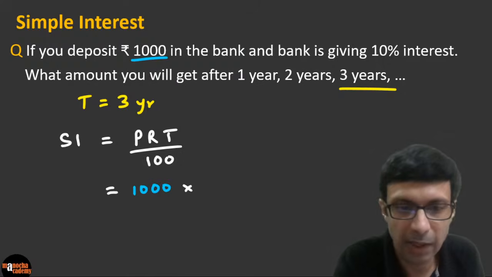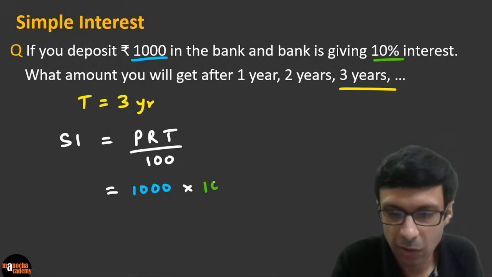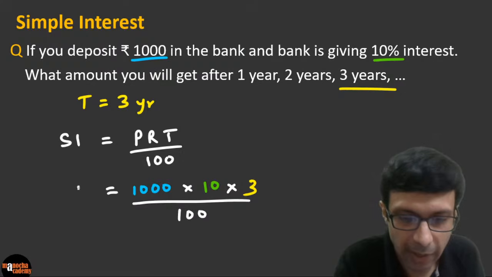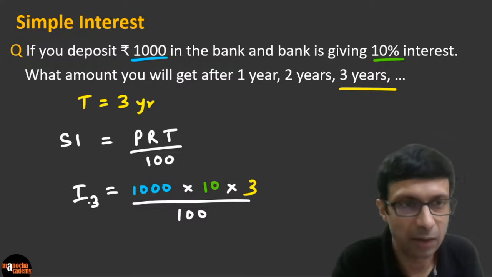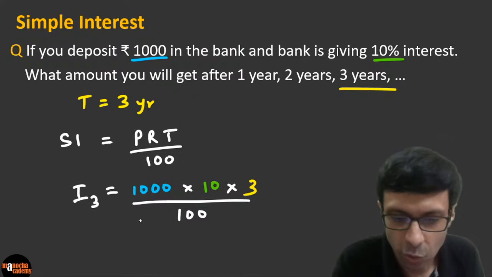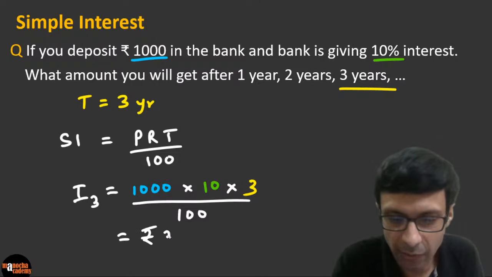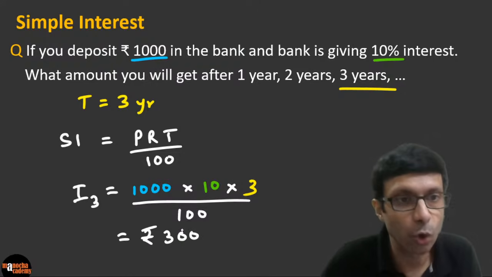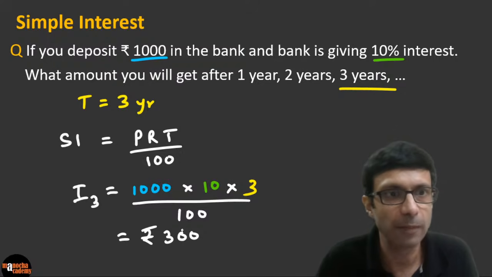The rate is still the same, 10%, so 10 there, and this time the time is 3 years, divided by 100. We can call this I3, the interest after 3 years. So what is the interest working out to be? Rupees 300. So guys, what will be the total amount after 3 years? Can you tell me? What will be the total amount?